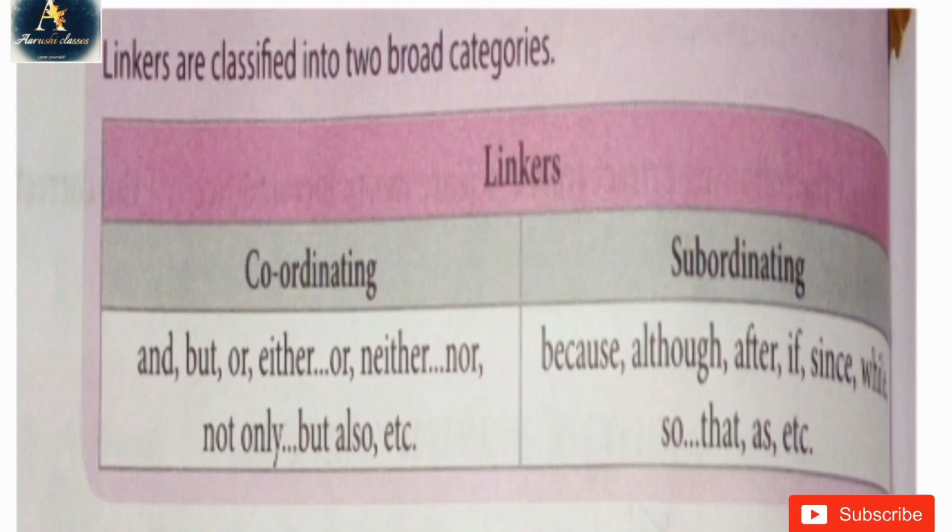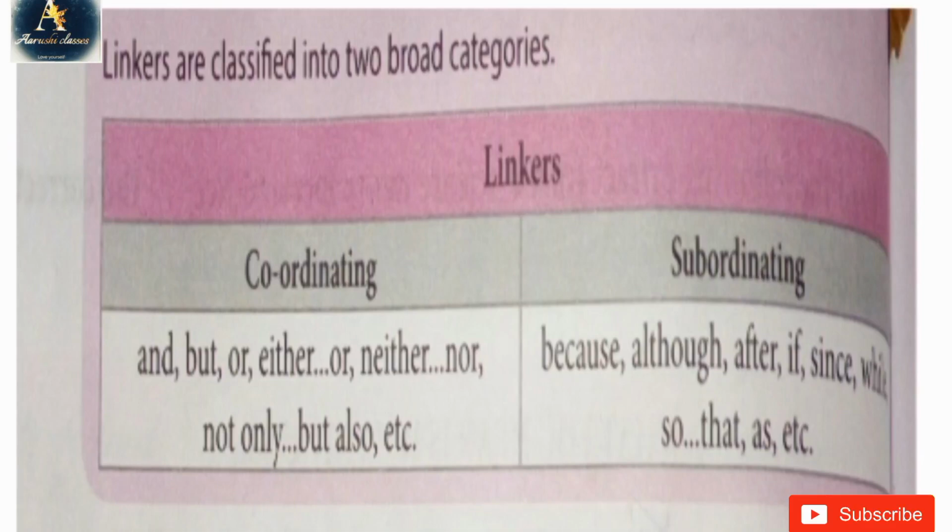In subordinating we have because, although, after, if, since, while, so that, as, etc. If you fit them in your mind, I'm pretty sure you will be able to learn them and solve any worksheet based on these linkers.